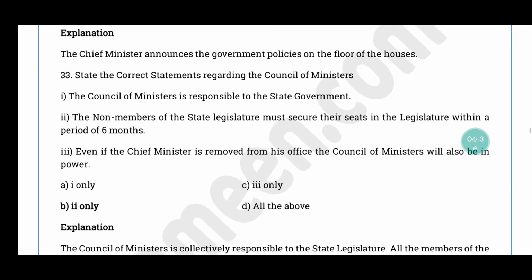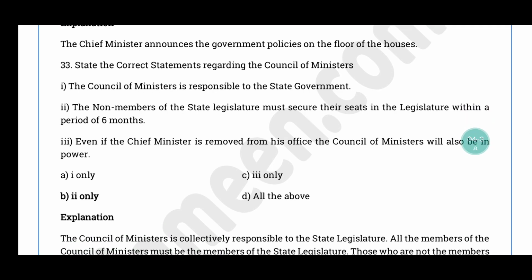Question number 33. State the correct statements regarding the Council of Ministers. The Council of Ministers is responsible to the state government. The non-members of state legislature must secure their seats in the legislature within a period of 6 months. Even if the Chief Minister is removed from his office, the Council of Ministers will also be in power. The correct answer is option B.